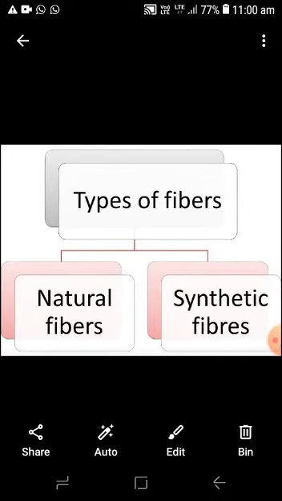There are two kinds of fiber. One, the natural fiber, and the other one is synthetic fiber. The natural fiber we obtain from nature, but the synthetic fiber we obtain from chemical substances, which are derived by the chemicals.